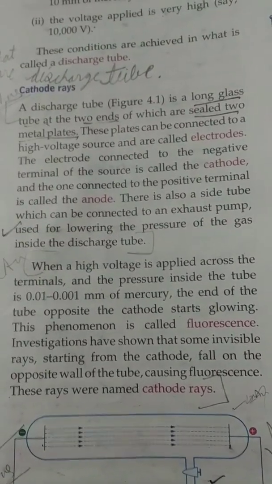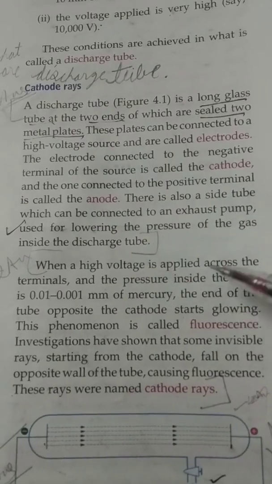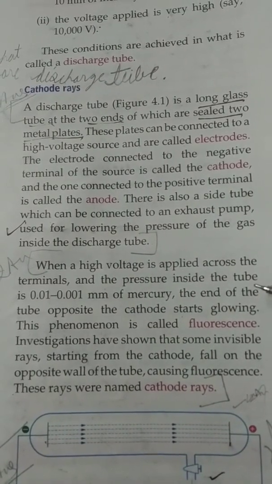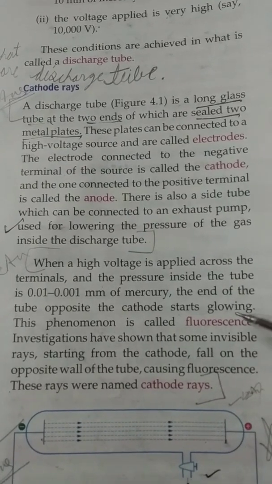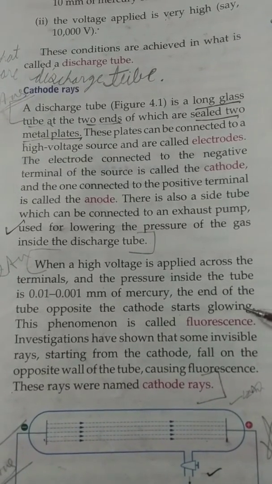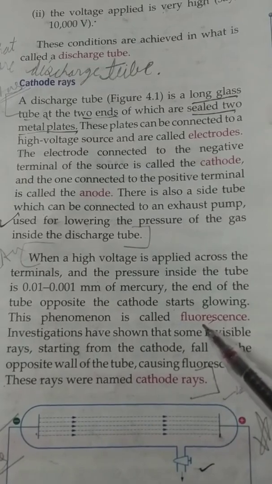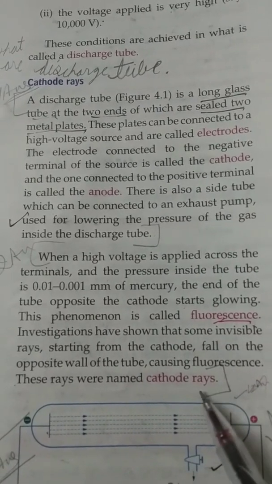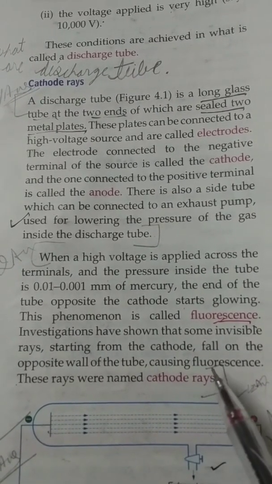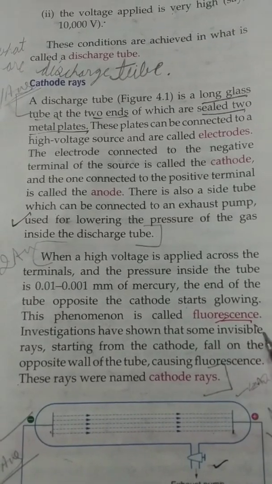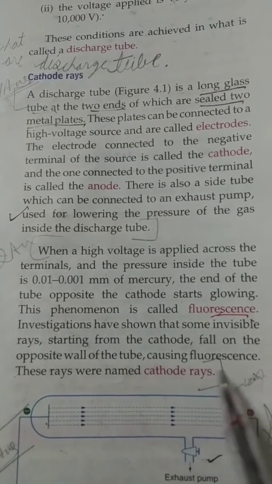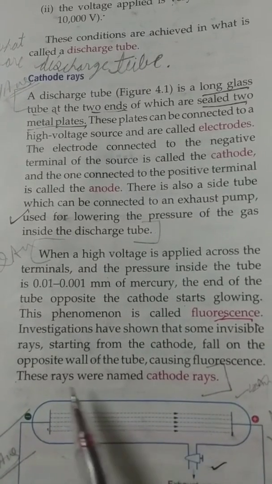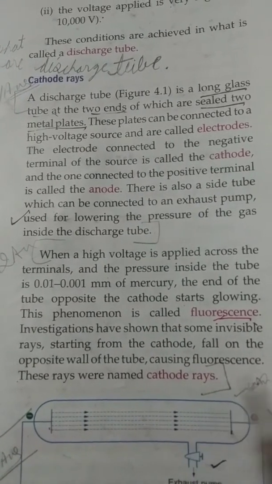Some lines you have to underline. When high voltage is applied across the terminals, the pressure inside the tube decreases. The end of the tube opposite the cathode starts glowing. This phenomenon is known as fluorescence. Then underline that invisible rays starting from the cathode fall on the opposite wall of the tube, causing fluorescence. These rays were named cathode rays.